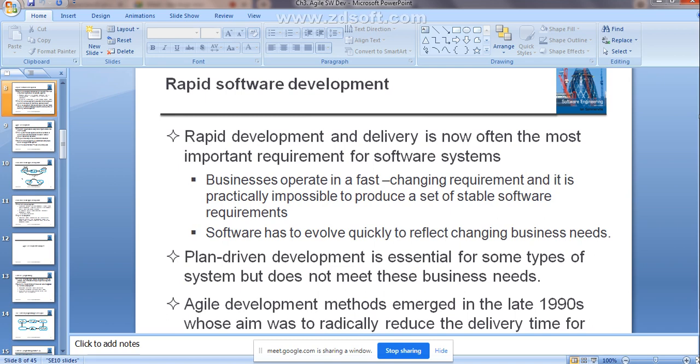But if your business needs are changing, it is somewhat difficult to make changes or to evolve the software quickly. That is not possible in a plan driven development. I hope it is clear. So it is essential only for some kinds of systems but does not meet these business requirements. What do these business requirements mean? As your business needs are changing, the software will not evolve quickly. That is not possible in the case of plan driven development.